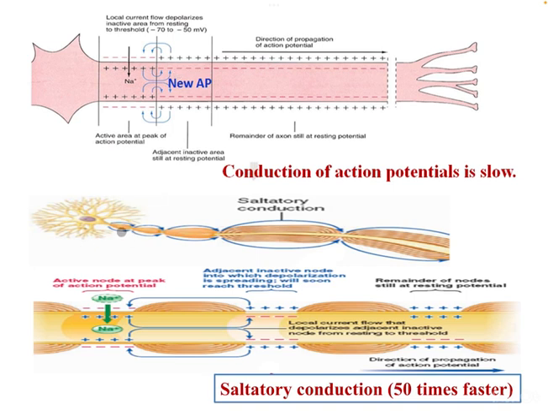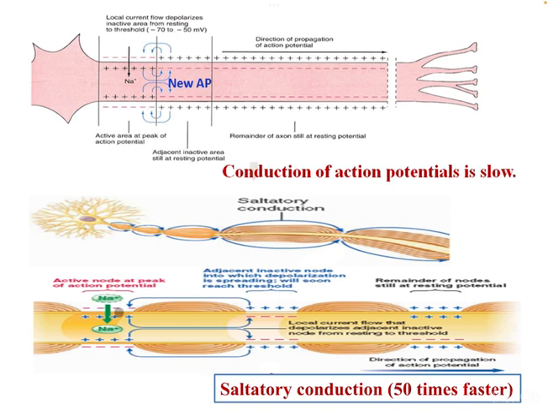On the other side, the action potential is initiated in the initial segment of the axon hillock, and then it jumps from one node of Ranvier to the next node of Ranvier to the next, so that there is a jumping conduction, also known as saltatory conduction, and it's relatively 50 times faster than that of the unmyelinated nerve fiber.